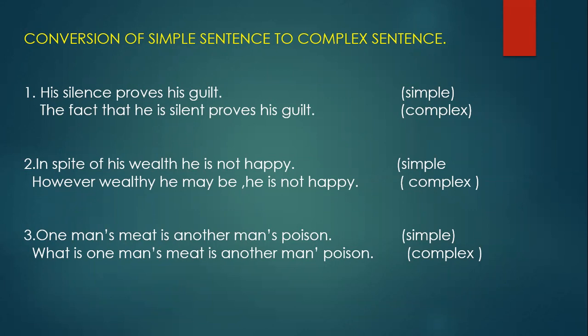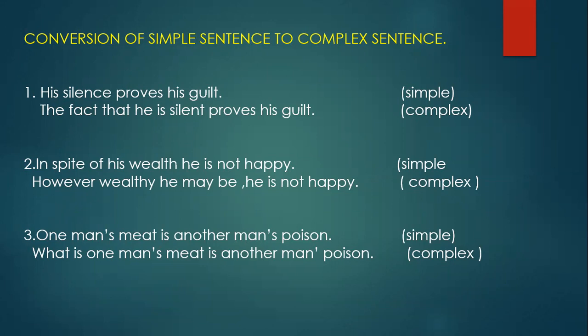The fact that he is silent, okay, that is a subordinate clause. The fact that he is silent is not complete. You will see something is awkward. The meaning is not complete. Then, proves his guilt. So that is a main clause. So both join, and so that sentence becomes a complex sentence.